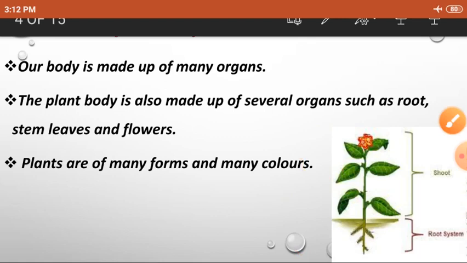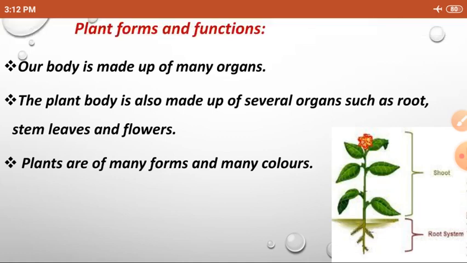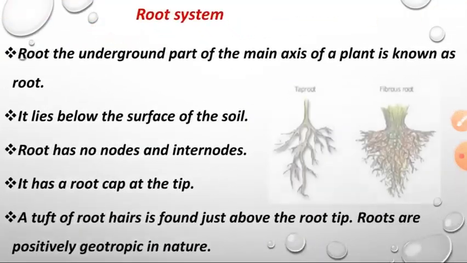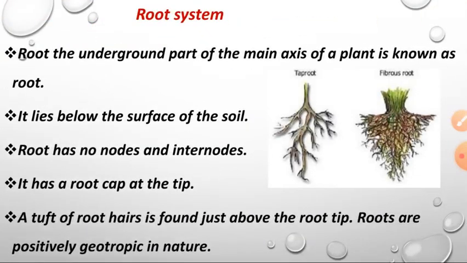In the root system, we have primary root and secondary root. In a shoot system, we can see stems, branches, leaves, flowers, fruits and seeds. So these are the shoot system parts. And we can see many forms of plants and many colors also available in the plants. Now the root system. We will see the two parts of a plant in detail.